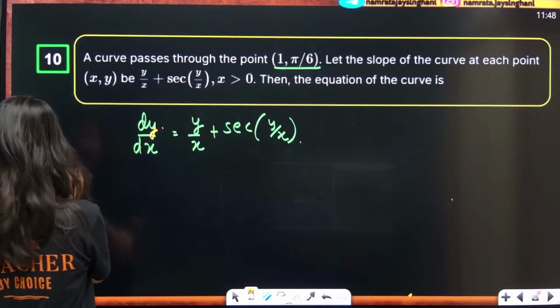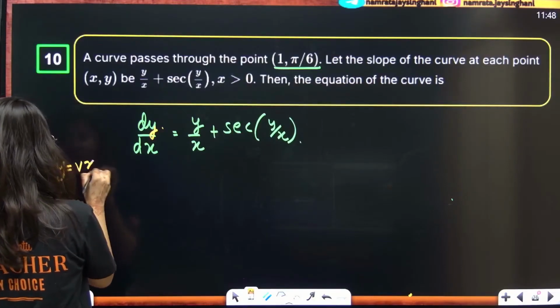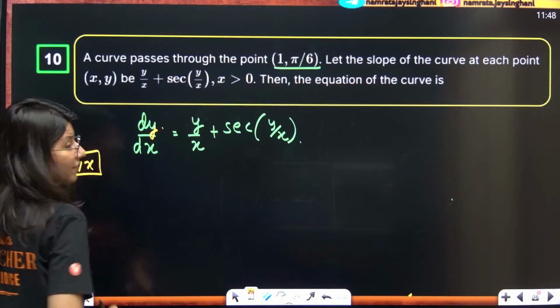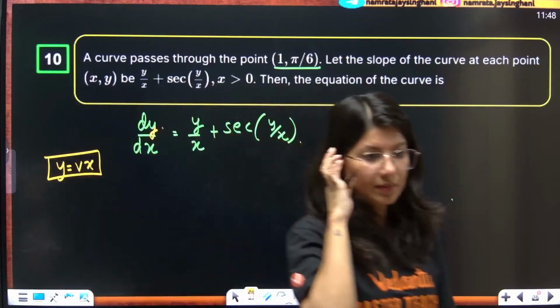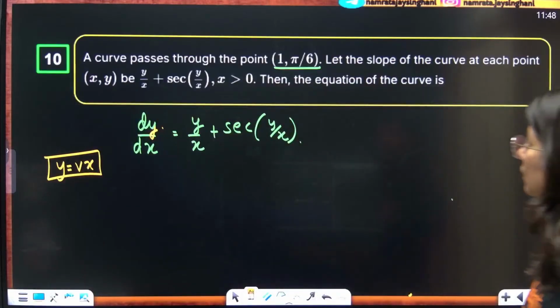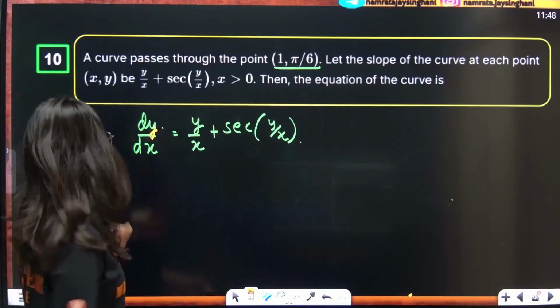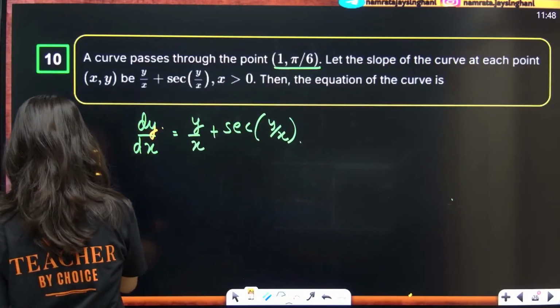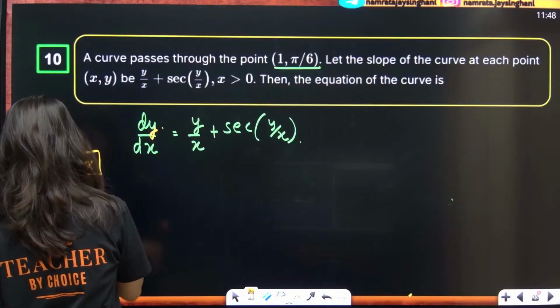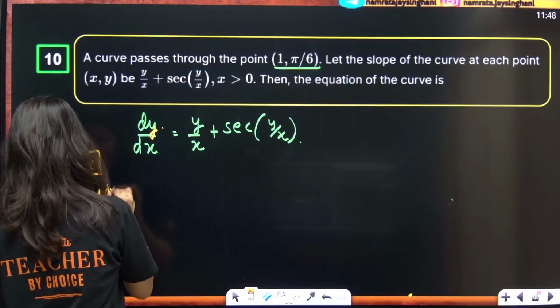Now, see, y is equal to vx, and dy/dx is equal to v plus x dv/dx.